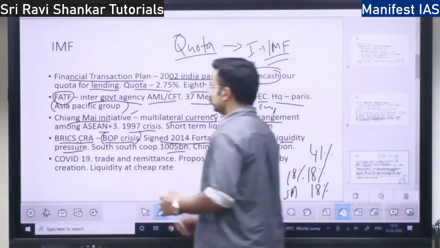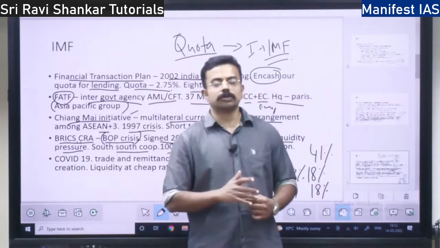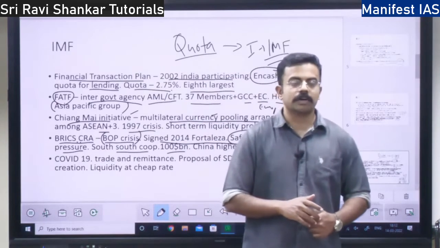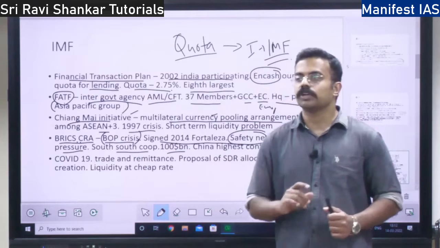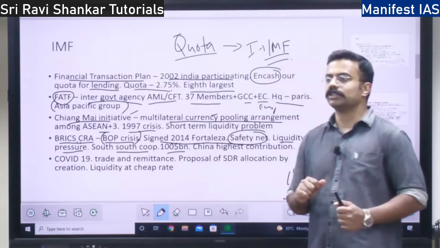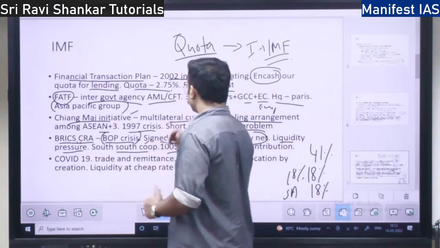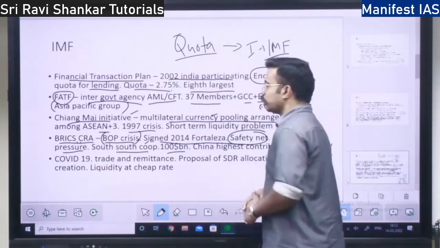$100 billion. This is an example of South-South cooperation. What is South-South cooperation? Is it a cooperation between the South countries? No, it is a cooperation among the developing countries. So the BRICS contingency reserve arrangement shows South-South cooperation. China is the highest contributor.